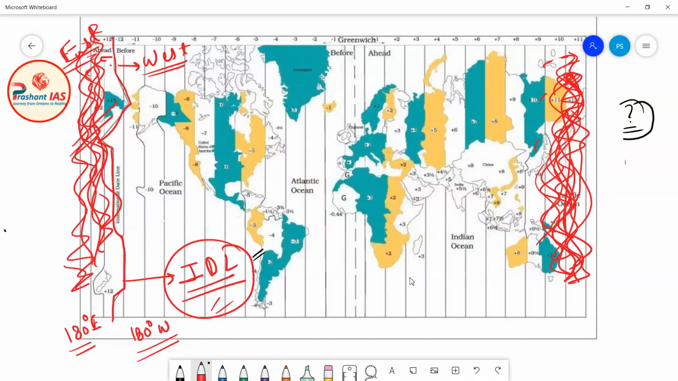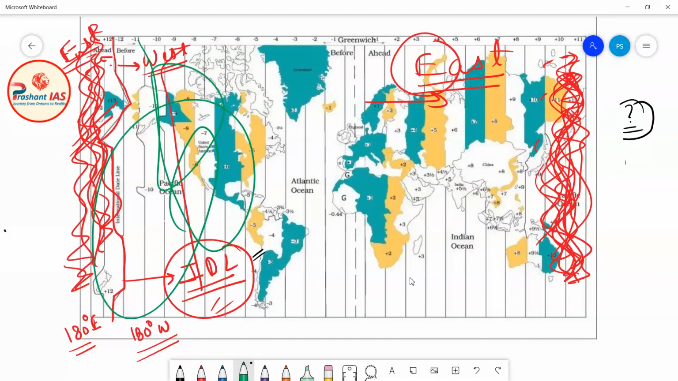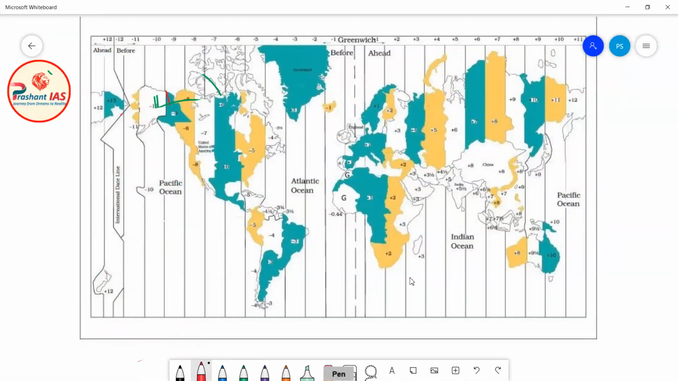These both places are to the east of prime meridian, and all these places are to the west of prime meridian. That's why I have written west here and east here. So I am again explaining to you that this place belongs to the west of prime meridian, and this place belongs to the east of prime meridian. Why? Because this place and this place are actually the same.